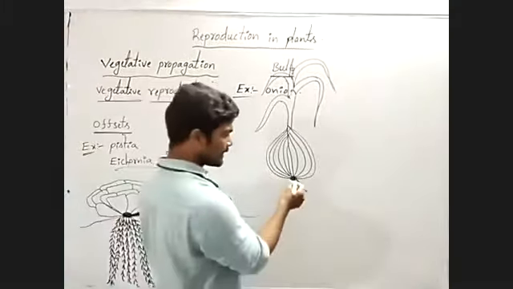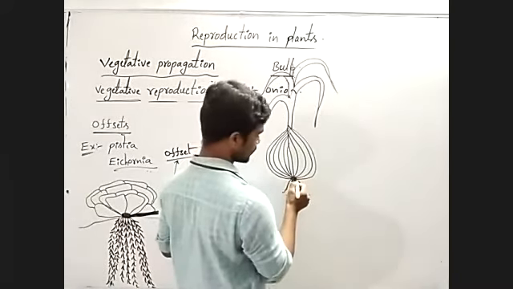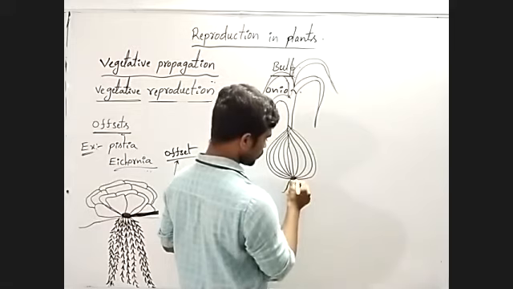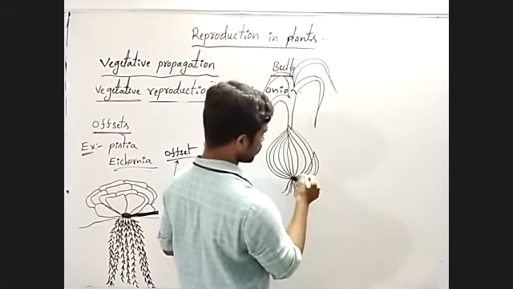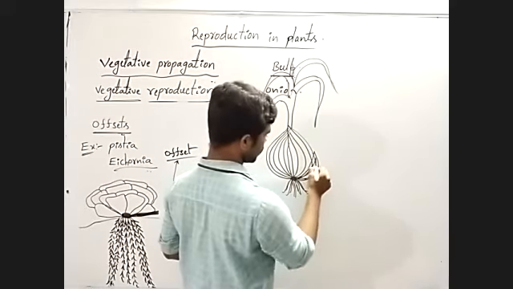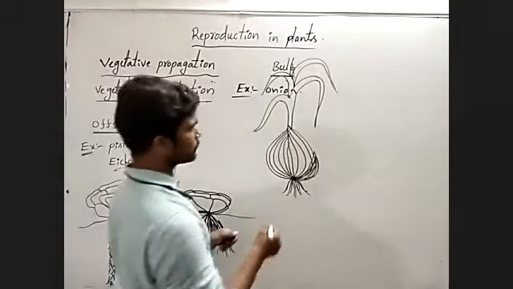From the axillary bud, from the side of the stem, a small bulb is developed.